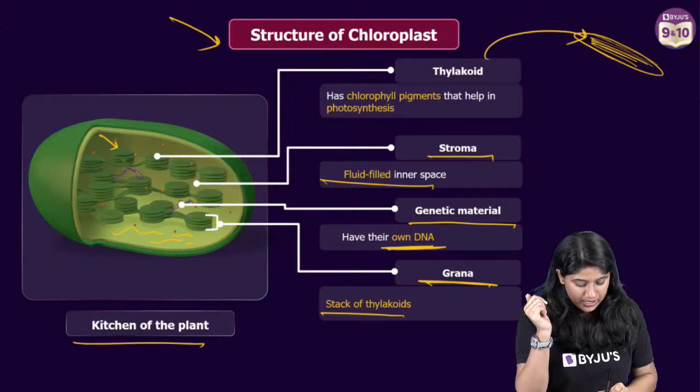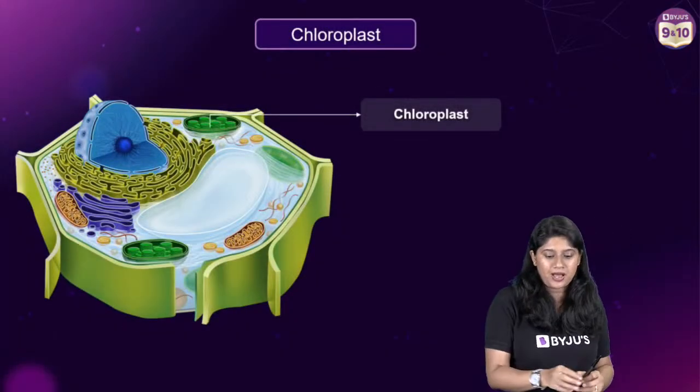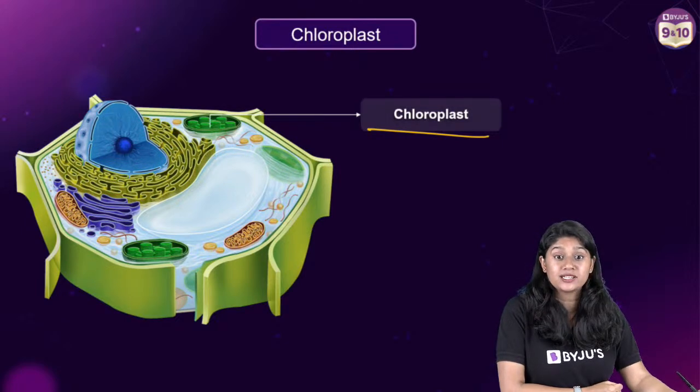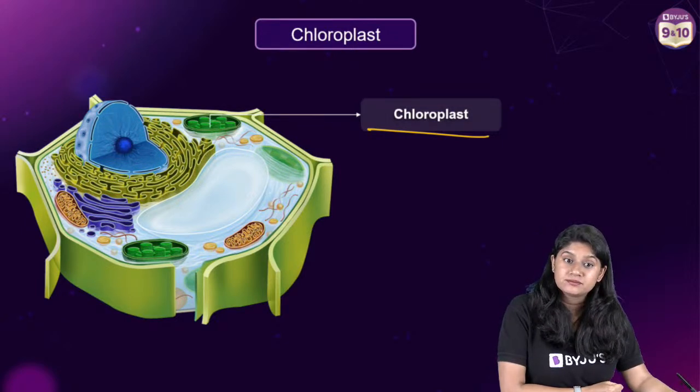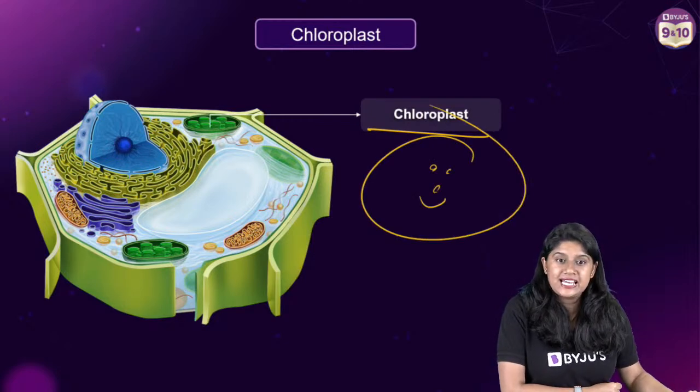Now let's move ahead, everyone, to the next part, which is related to the chloroplast only. We know that chloroplast is only present in the plant cells and not in the animal cell. Everyone clear? Where do we have the chloroplast?